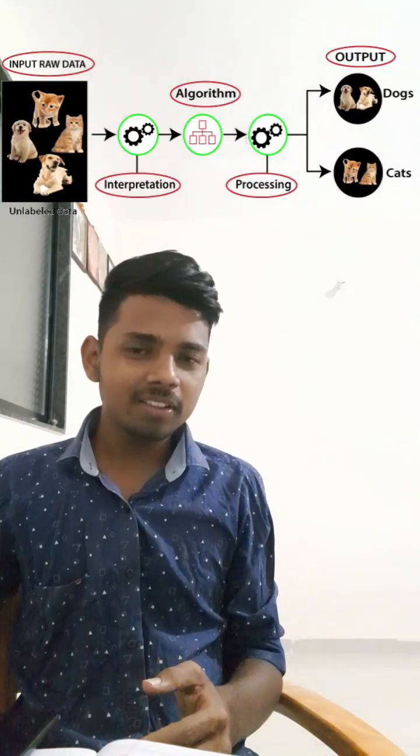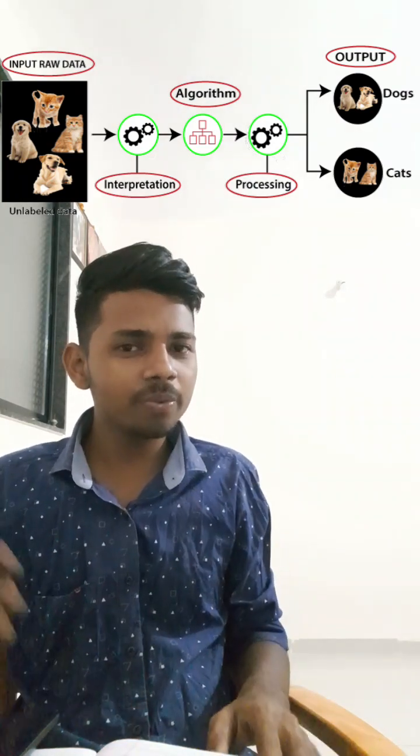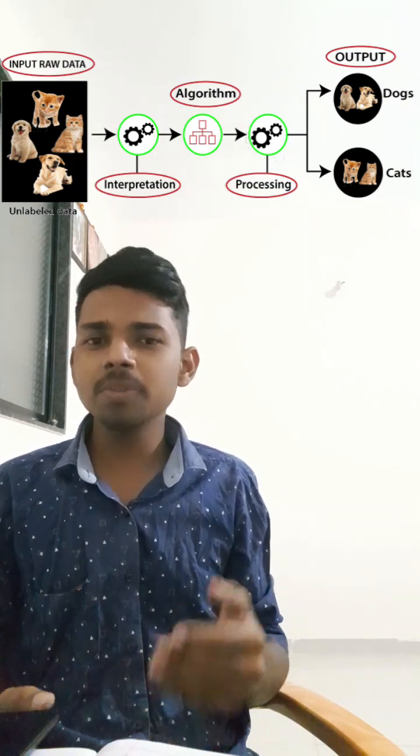What is unsupervised learning? We provide unlabeled data to a machine, and it identifies the patterns and the insights from a huge amount of data. For example, if I provide some images of cats and dogs that the machine has never been trained on, what does the machine have to do?